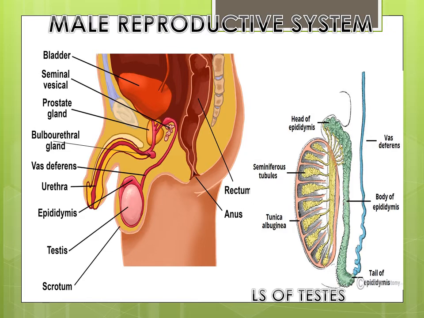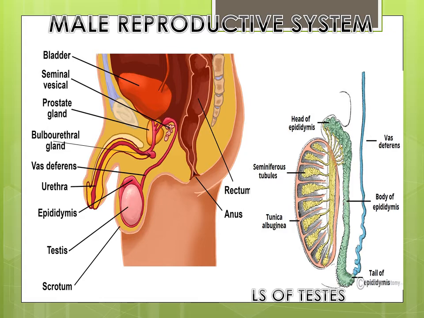Now, the penis lies in front of the scrotum. It is cylindrical in shape and serves for the passing out of both semen and urine. It is a highly vascular organ having erectile tissues and vascular spaces.